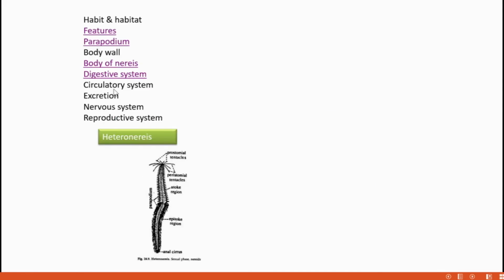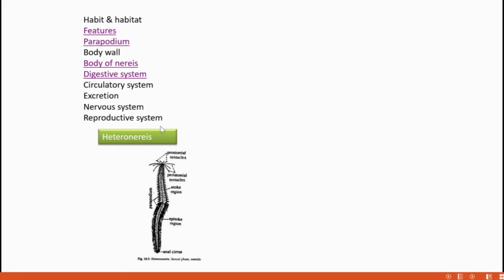Circulatory system, I already told you that it is a closed type. Excretion happens with the help of nephridia, present as a pair in each segment. Then nervous system. Anteriorly there are cerebral ganglia, the brain, and a double ventral ganglionated nerve cord.